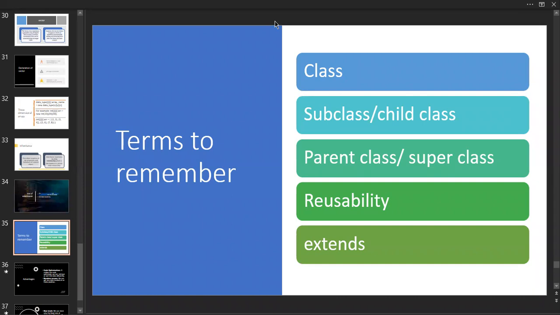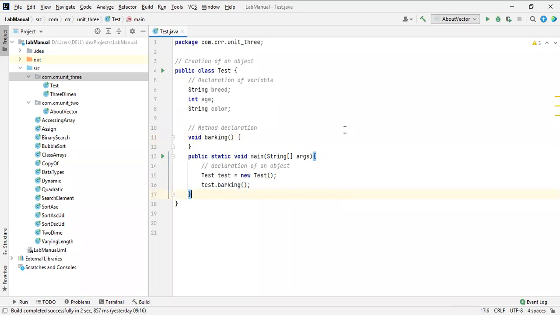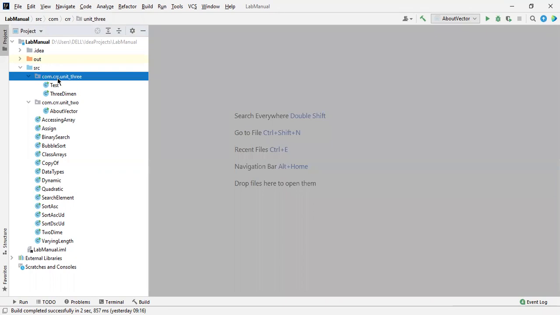Let me take an example. Let me create another class inside the third unit.